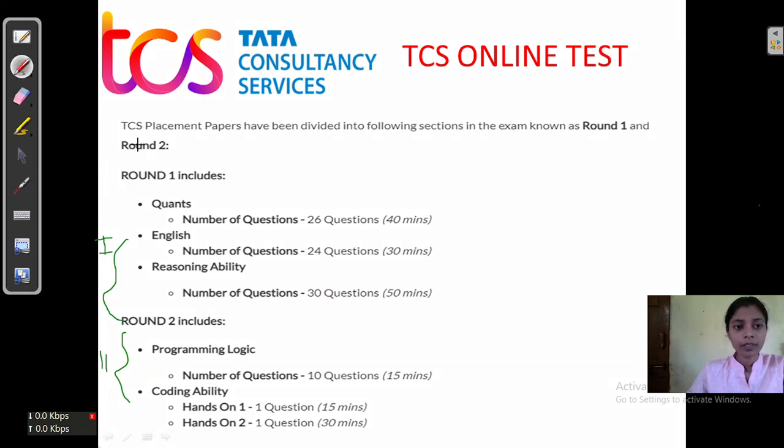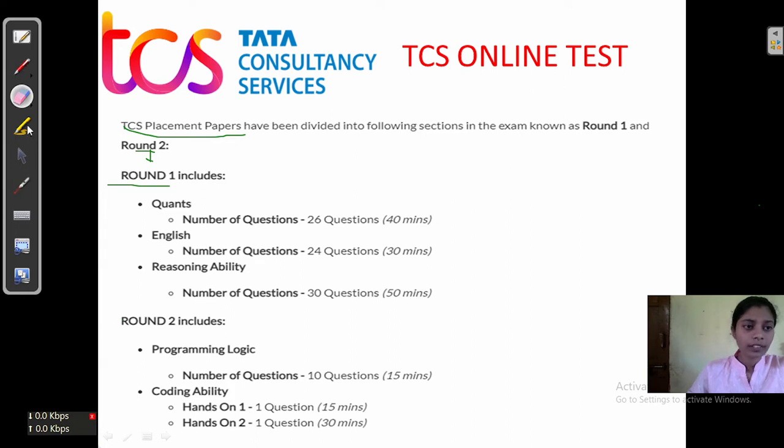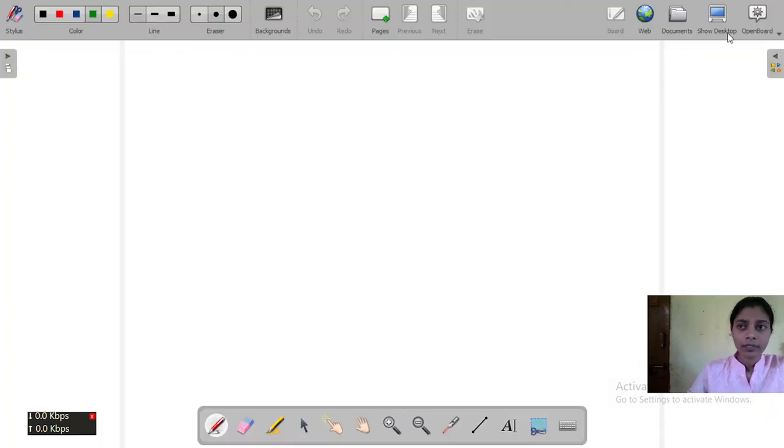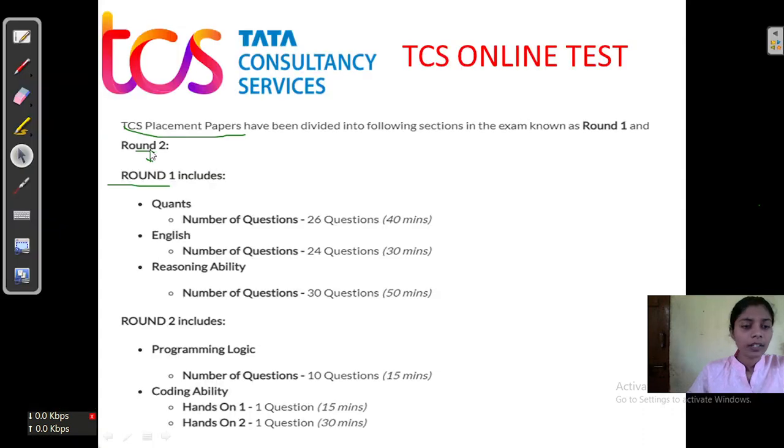This is our TCS placement paper online test, and in round 1, meaning section 1, we already discussed that there are quant, English and reasoning ability.